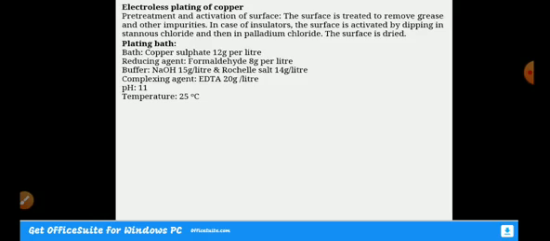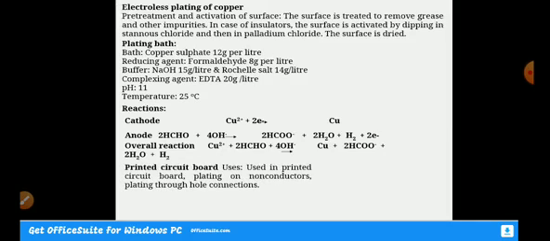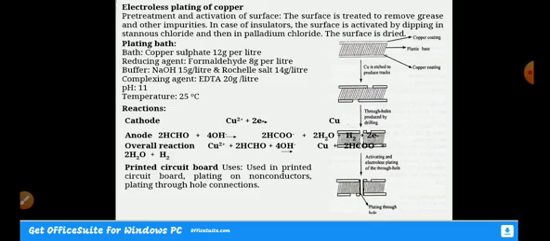The complexing agent is to maintain or balance the metal ion concentration in the plating bath, that is very important. And pH is 11 and temperature is 25 degrees centigrade. So here the reactions are given, you can just go through it. Ultimately the overall reactions are here, you please make it out. The applications are in printed circuit boards, plating on non-conductors and plating through-hole connections. Through-hole connection is like this, I have explained here.